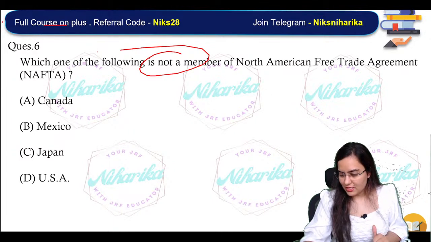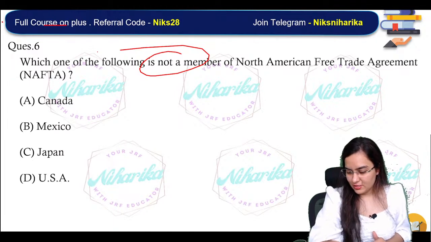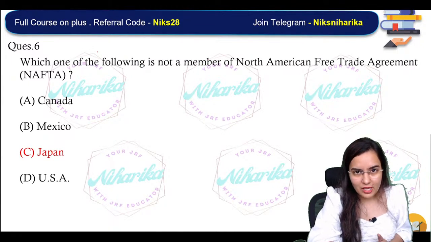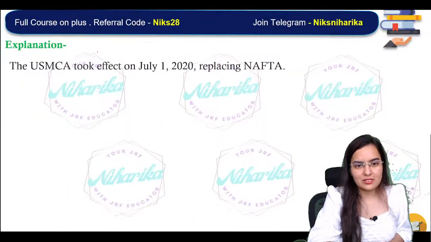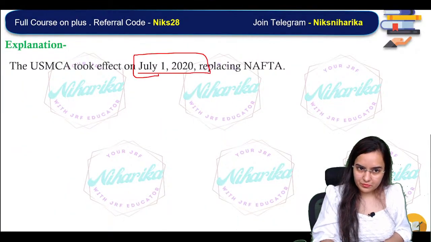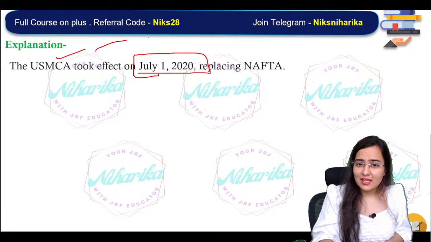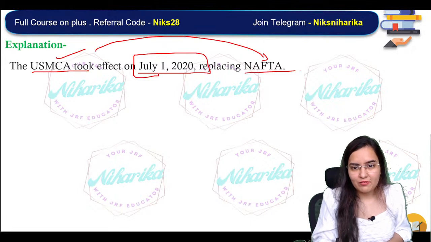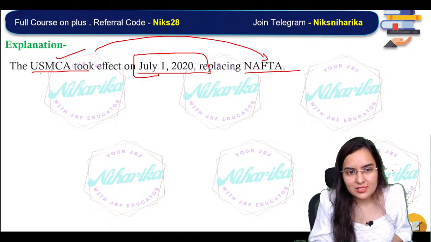Shweta, Smita, Ashwini, Sai, Sunny, Rishika, Aditi, Anamika, Rakhi. Okay, great. So Japan is the correct answer. Why? NAFTA is now known as USMCA, since 1st July 2020. USMCA has replaced the word NAFTA, so the members are exactly the same.